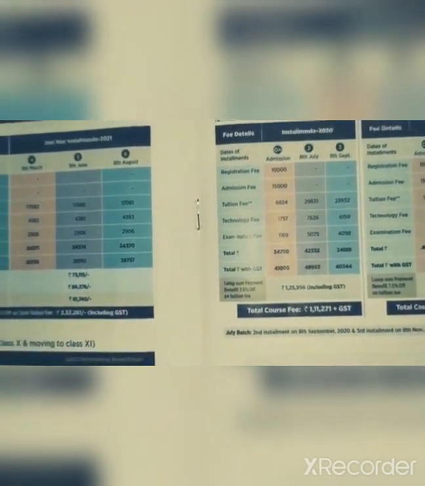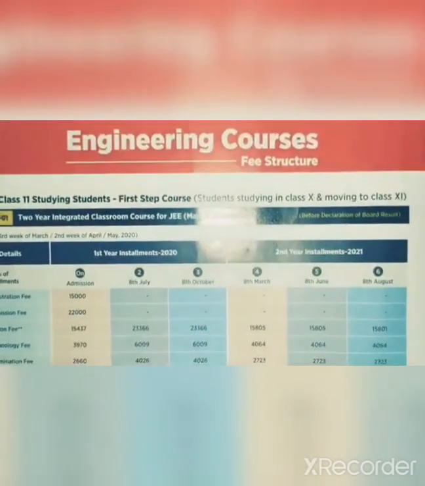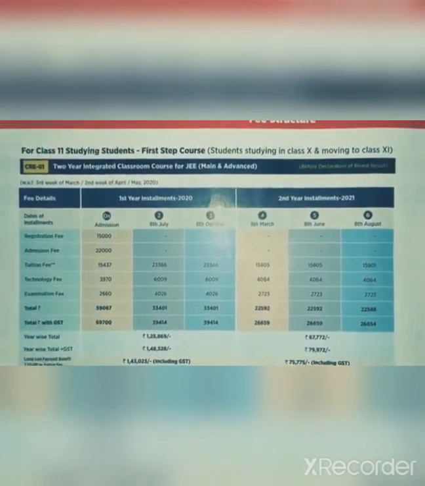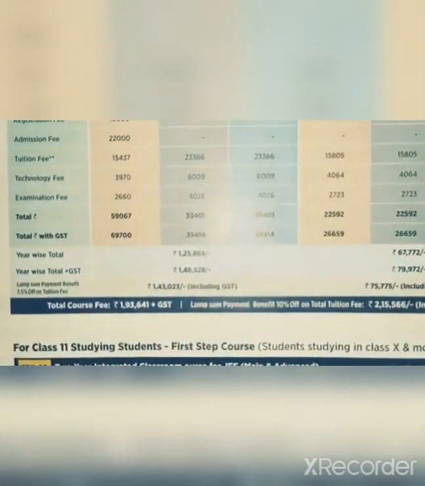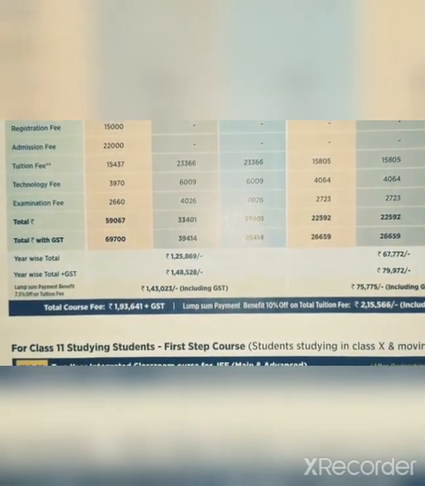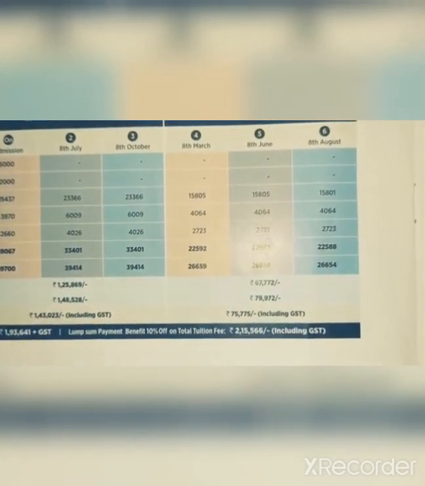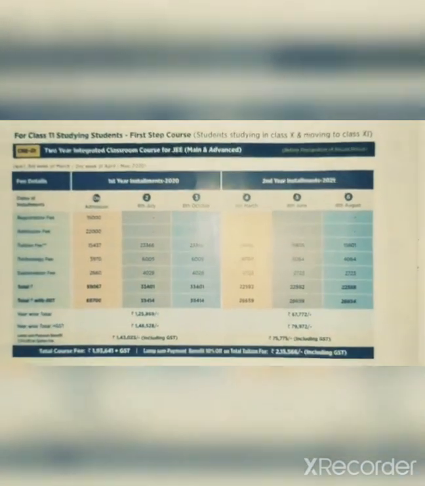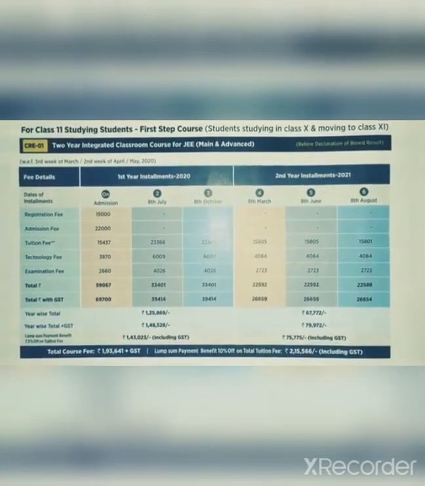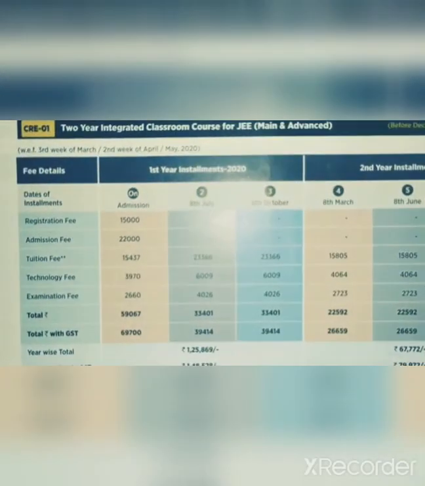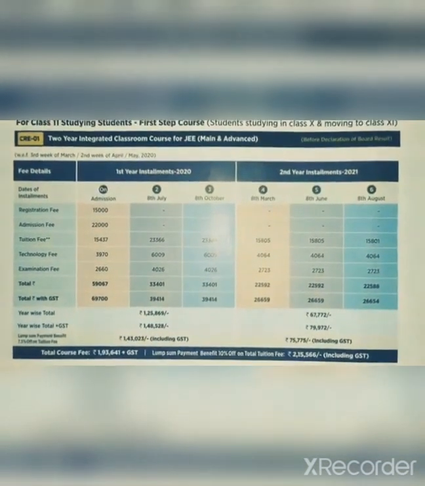So lastly let's talk about engineering courses. Here is the engineering courses fee structure for class 11th studying student, and this is 2 year. You can see the total course fee is around 1,93,000 plus GST, and including GST it is 2,15,000, and you will also get 10% off. Just pause the video and take a screenshot, or note down all the things. And you can see here the registration fee is 15,000, admission fee is 22,000. This is for 2 year.